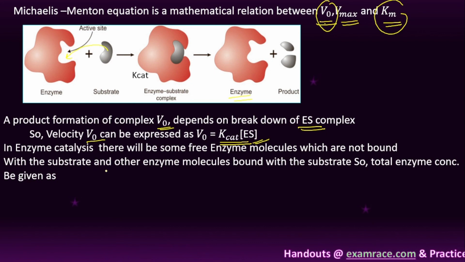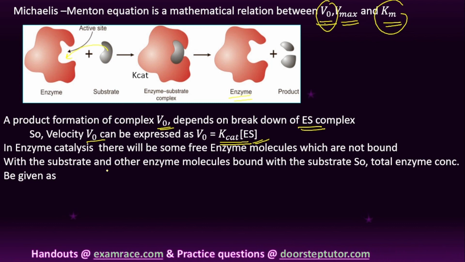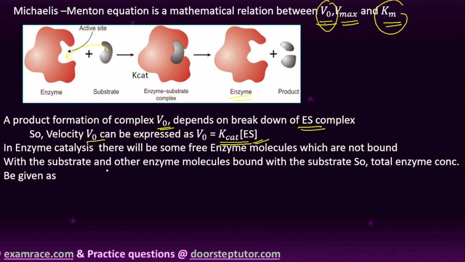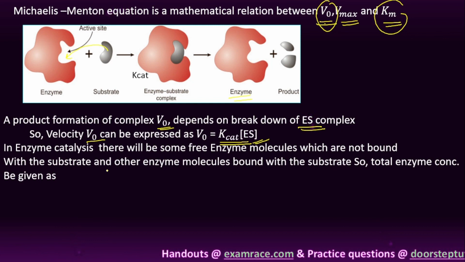In enzyme catalysis, there will be some free enzyme molecules which are not bound with the substrate. What does it indicate, student? Here we have many substrate molecules, and all these substrate molecules cannot bind with the enzyme. So some of the free enzymes and some of the free substrates are there.